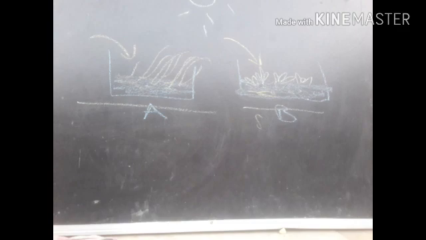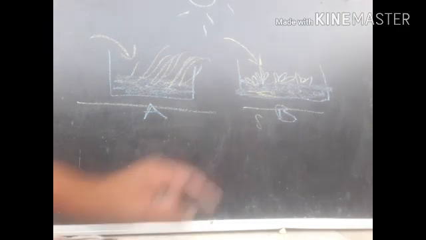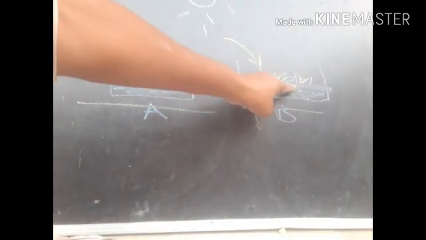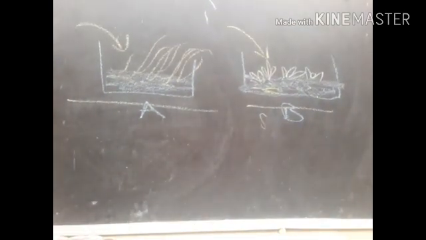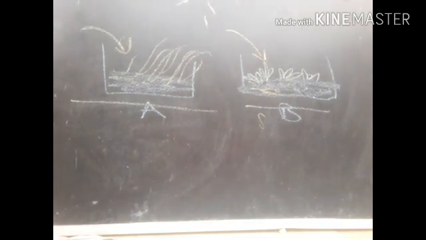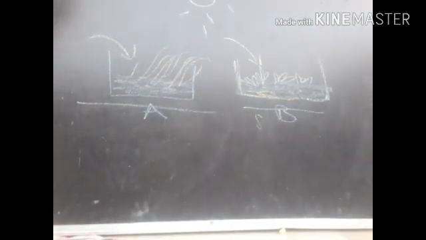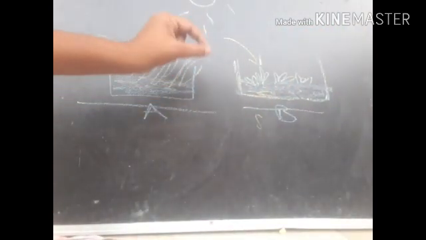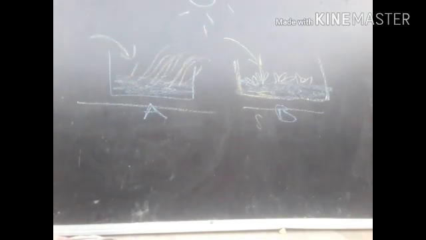Why? What is the reason behind this? Very good, because there are plants. These plants hold the soil firmly, and stop the loss of soil from tray B. The same thing occurs in the forest.